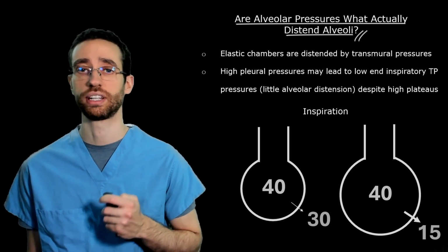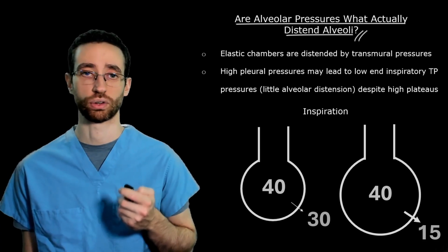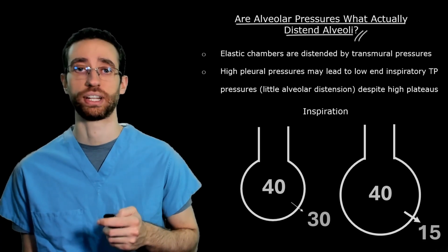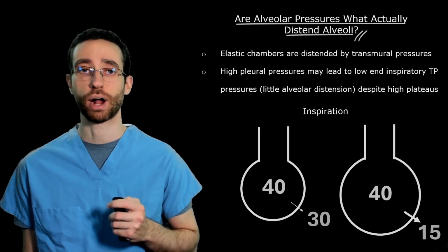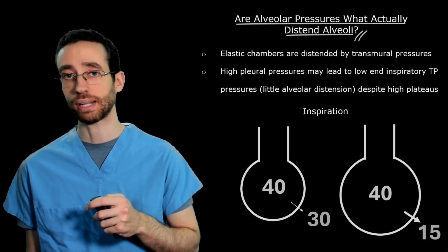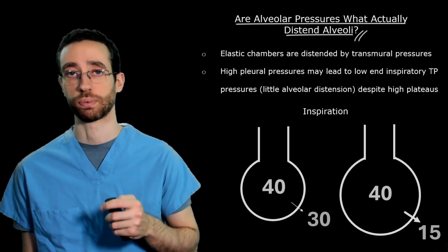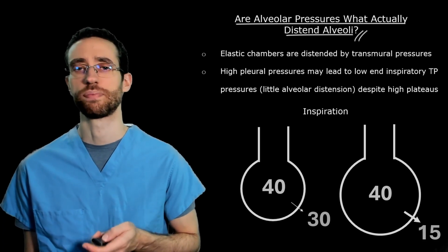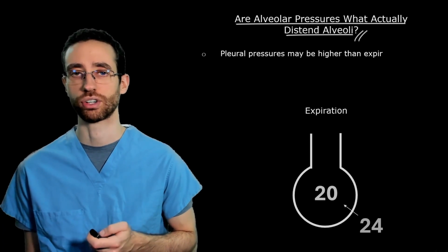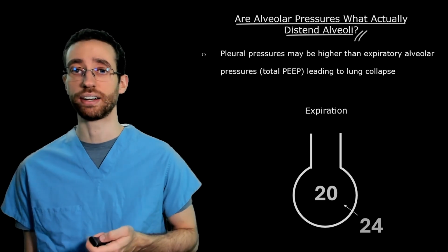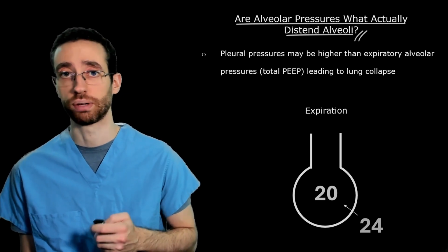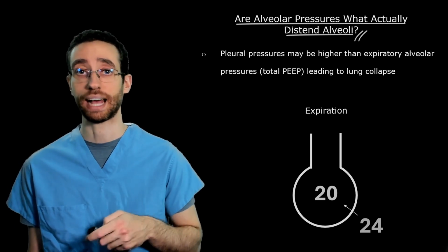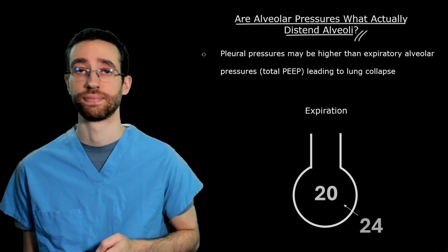Although we certainly should worry about the situation on the right, where we have a high plateau with a high transpulmonary inspiratory pressure, we probably shouldn't worry as much about the same plateau in the setting of a low transpulmonary pressure as you see on the left. In addition, in expiration, pleural pressures may be high enough to be greater than expiratory alveolar pressures, or total PEEP, leading to a pressure gradient that will tend to collapse the lungs on expiration.